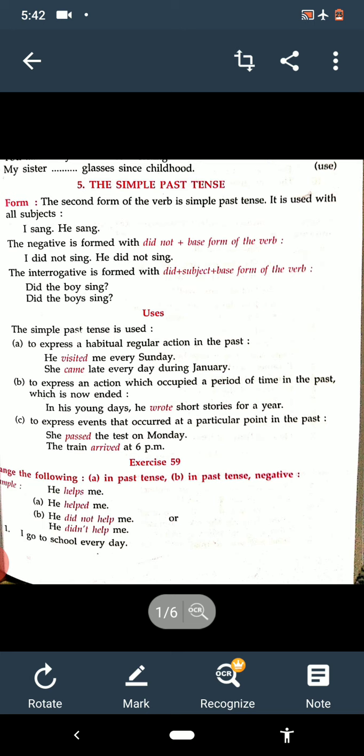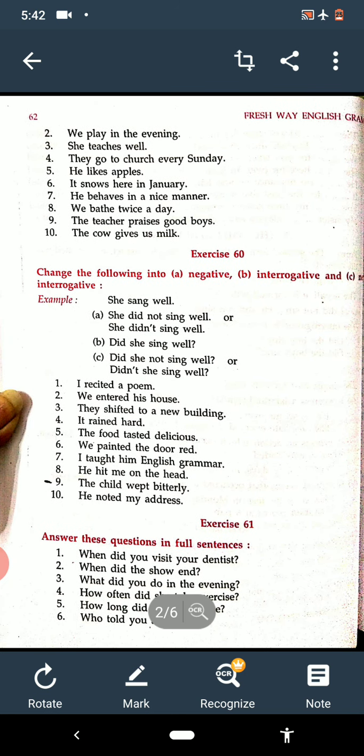The example is I go to school every day. So what you will write as a past? I went to school every day, and if I have to make it negative, then I did not go to school every day. I think it is clear to you. Now come on the second page. Do speedily.